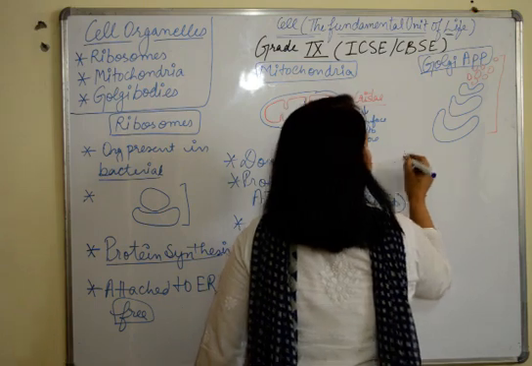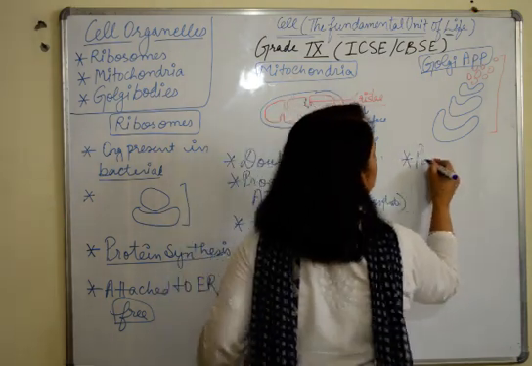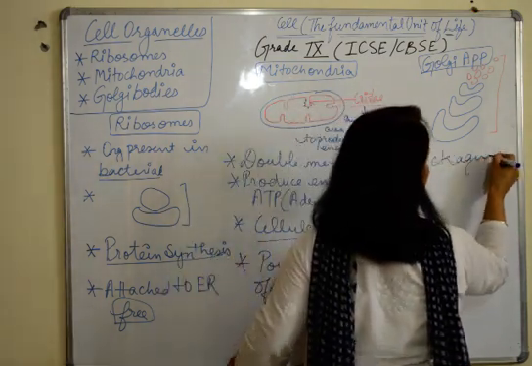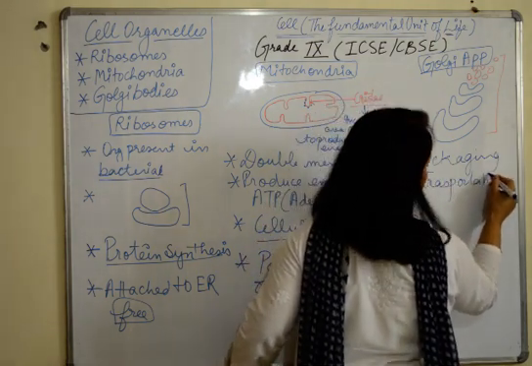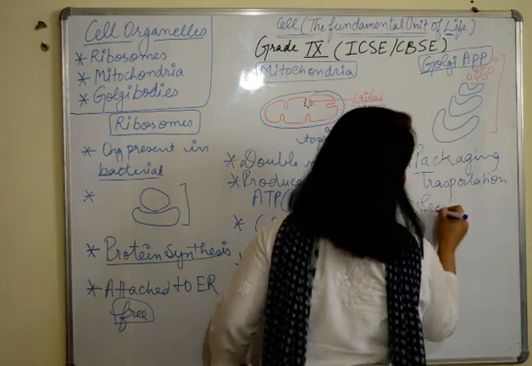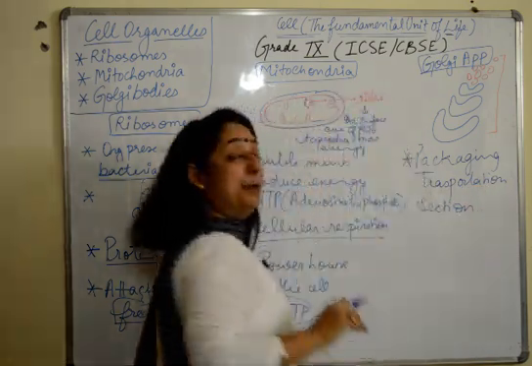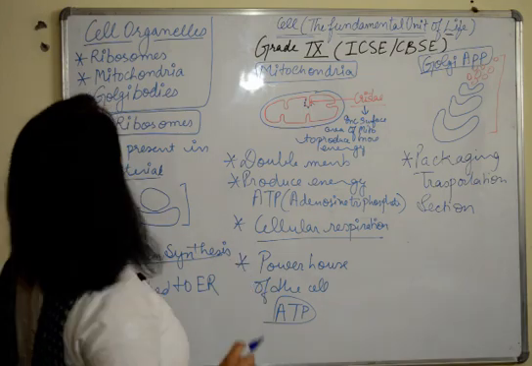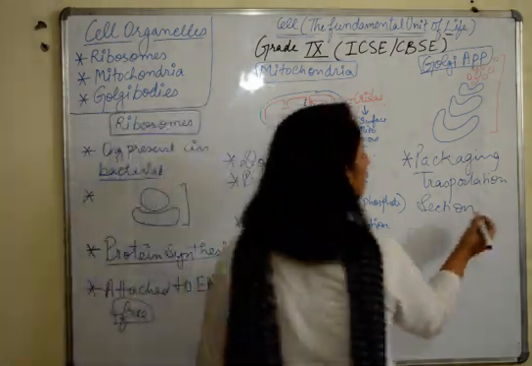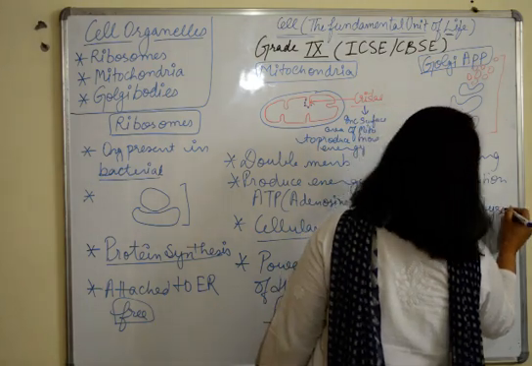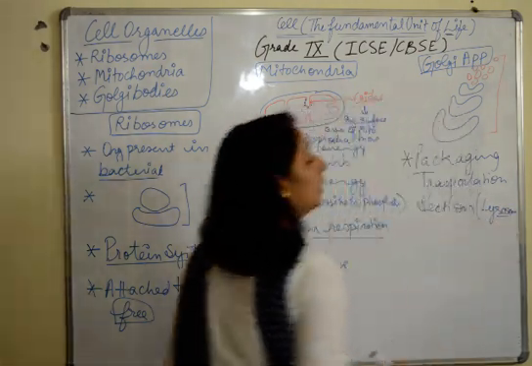Golgi apparatus is responsible for packaging, transportation and secretion of a few substances. Mainly it also leads to formation of lysosomes. That's also an additional function of Golgi apparatus.